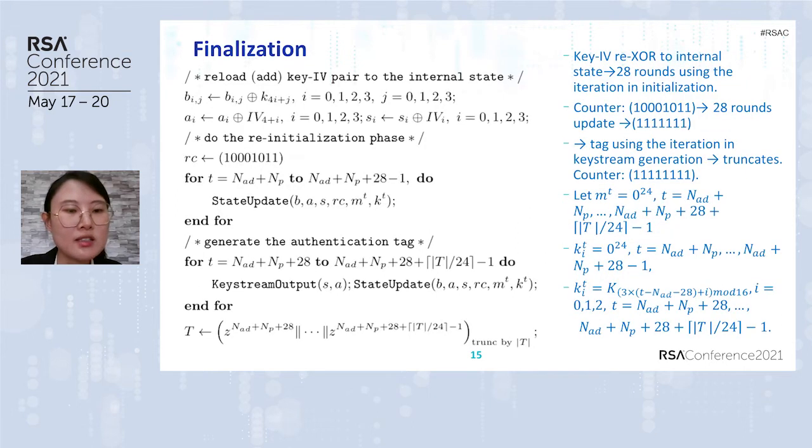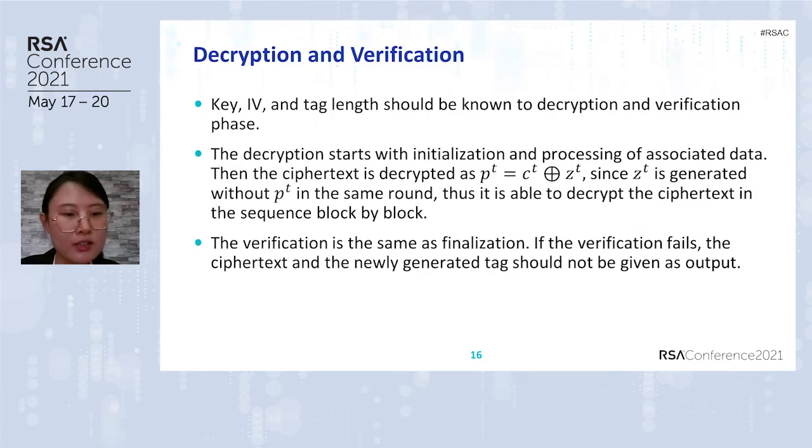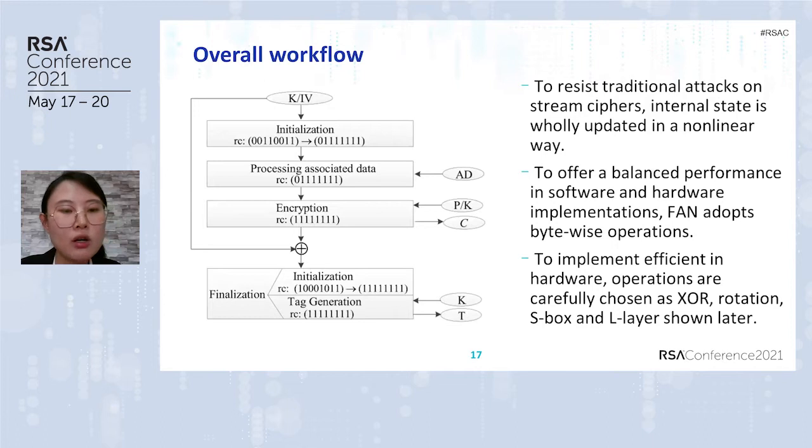For finalization, the key and IV are first XORed into the internal state, then the state is updated 28 rounds using the initial iterations. Next, finalization generates the tag using the iteration in keystream generation. Set the counter, message block, and round key as follows. The decryption and verification are similar to encryption and finalization. Here is the overall workflow.